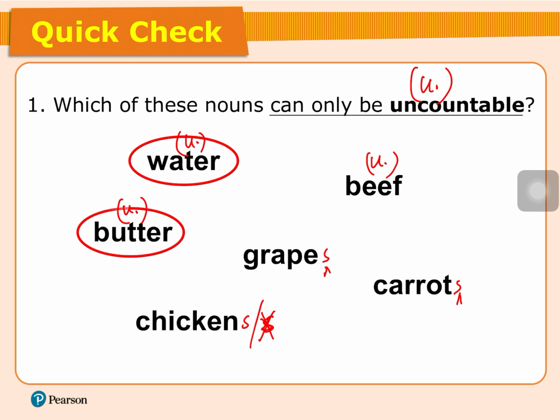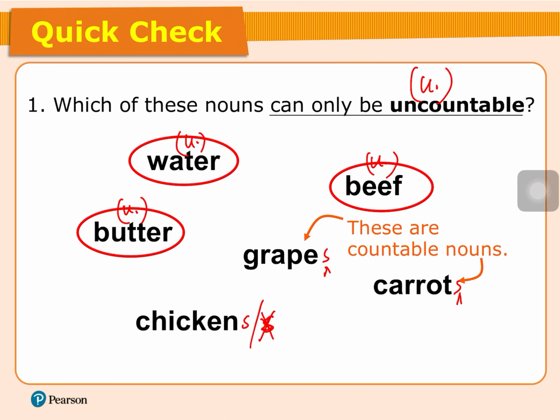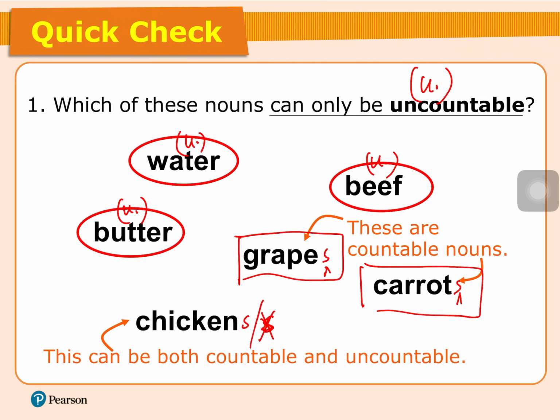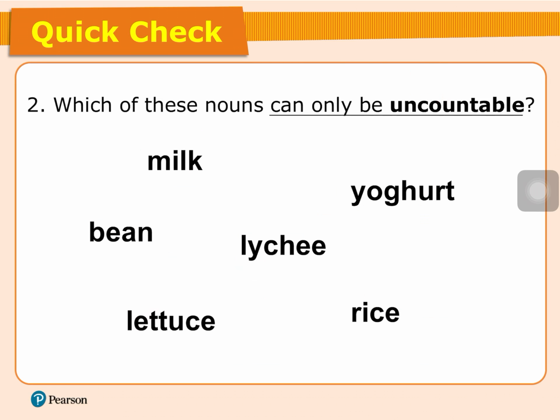Water, I'm right. Butter and beef, they are uncountable. And then grapes, carrots are countable. And chicken is sometimes countable, sometimes uncountable.